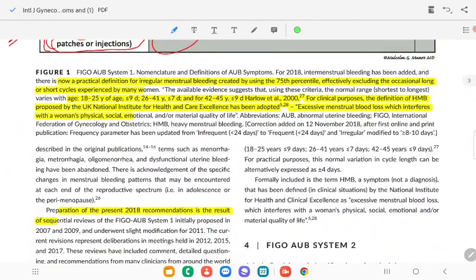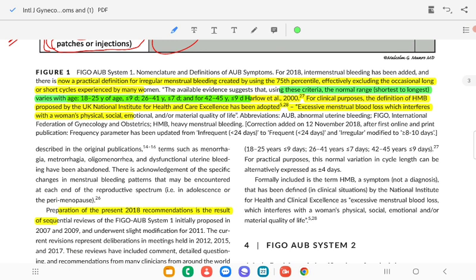Okay, then the FIGO AUB system nomenclature definition for 2018: intermenstrual bleeding has been added. Now the practical definition of irregular menstrual bleeding was created using 75th percentiles, effectively excluding the occasional long or short cycle experienced by many women. The available evidence suggests the normal range of shortest to longest cycle variation, if it is 18 to 25 years, remember, very very important, I will tell you repeatedly, 18 to 25 years of age, is less than or equal to 9 days variation. Okay, that is normal. More than 9, then it is irregular.